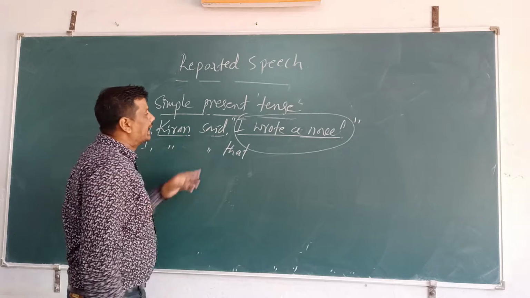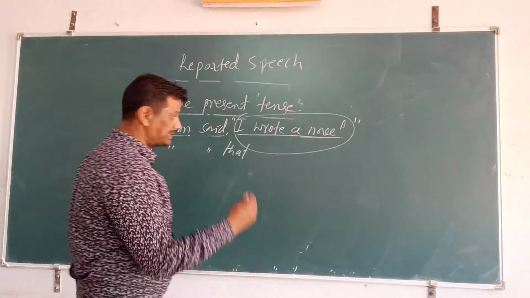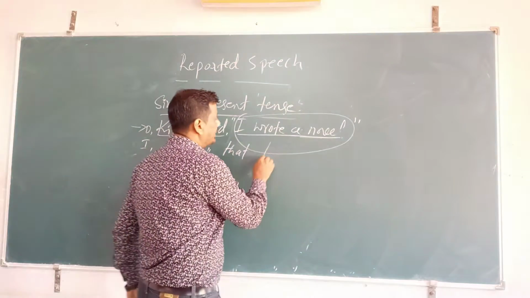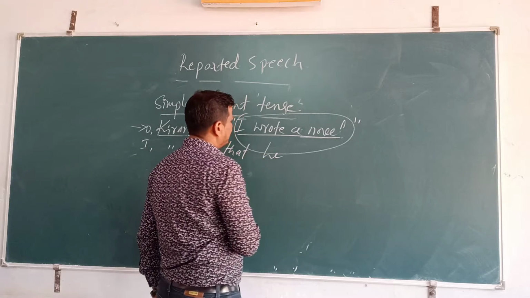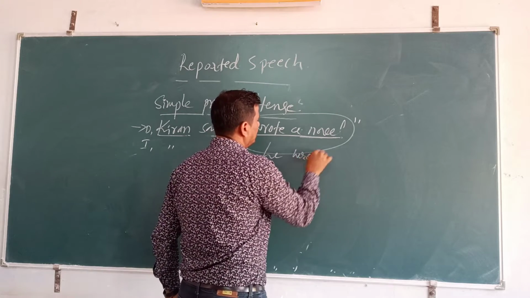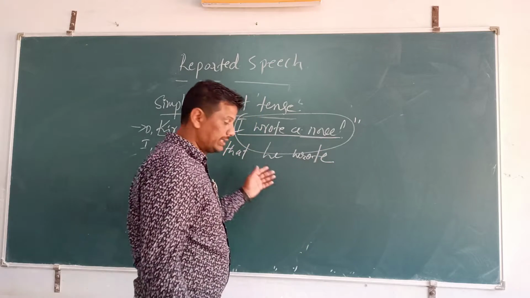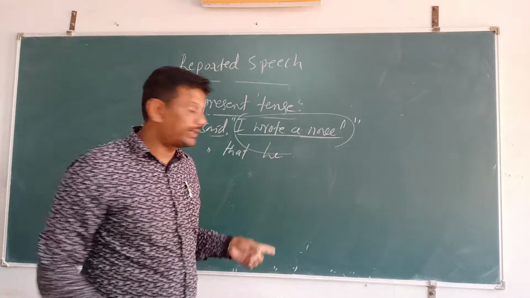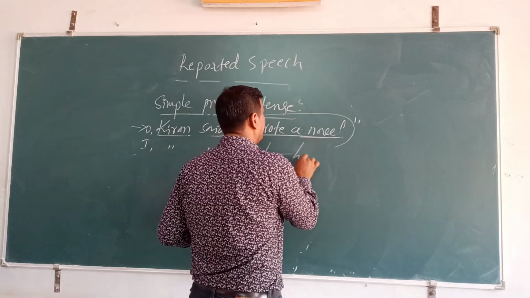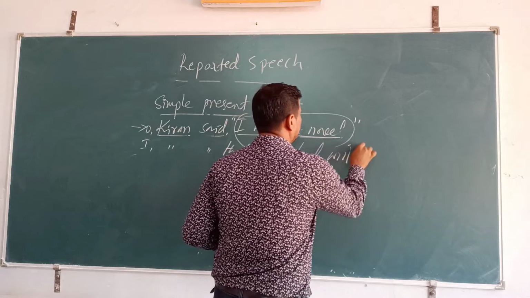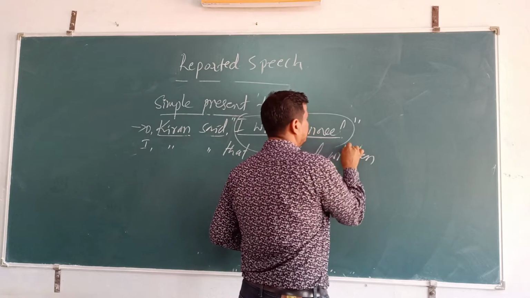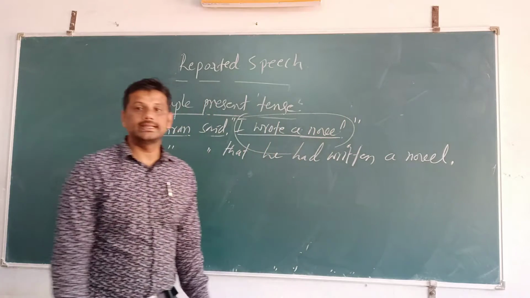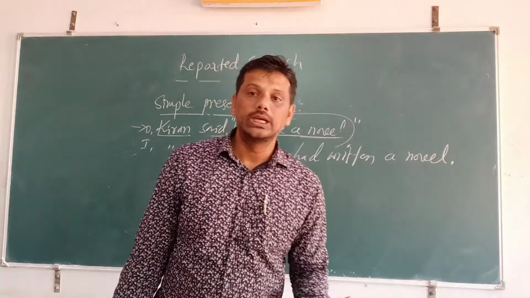Kiran said, "I wrote a novel." This is simple past tense. Then how do we change? Kiran said that he wrote. Simple past tense will change into past perfect tense. Kiran said that he had written a novel.